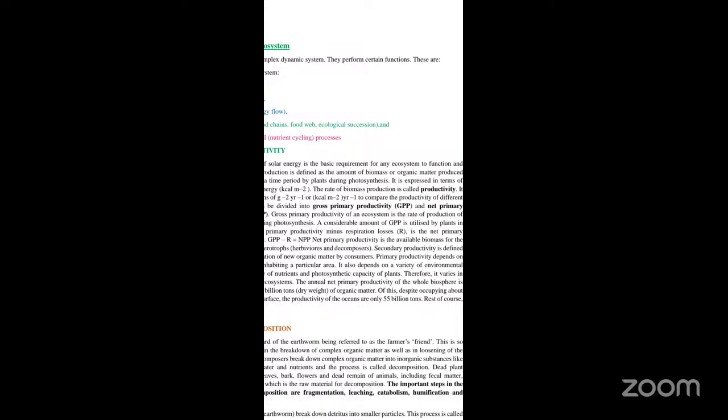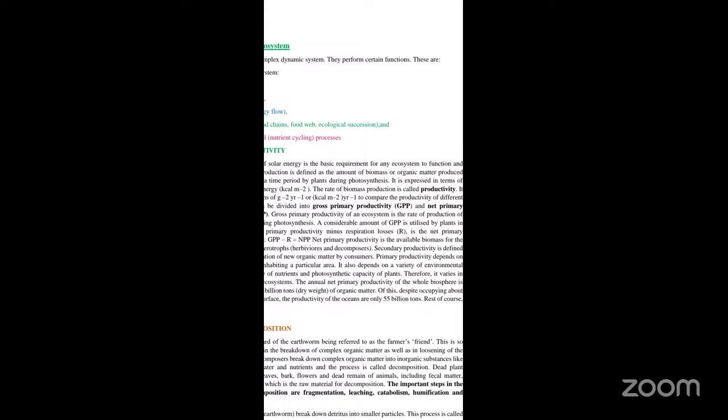For the production of biomass, energy is very, very essential. Solar energy is a basic requirement. Without solar energy, the plants cannot synthesize the food. They cannot undergo photosynthesis, and there will not be any biomass or organic matter. So what do the plants do? The plants synthesize the food with the help of solar energy and undergo the process of photosynthesis.